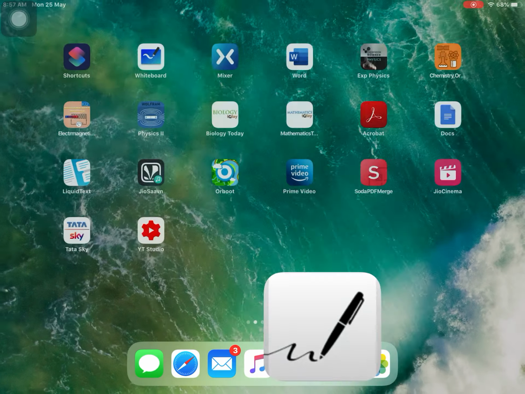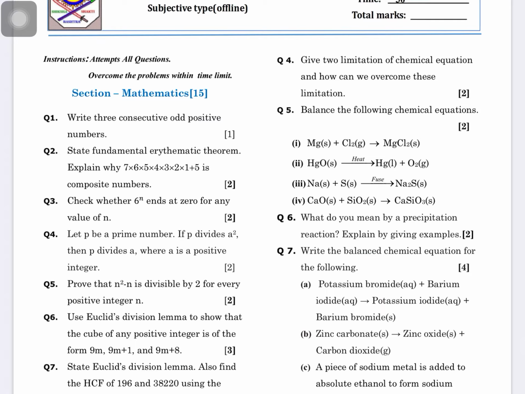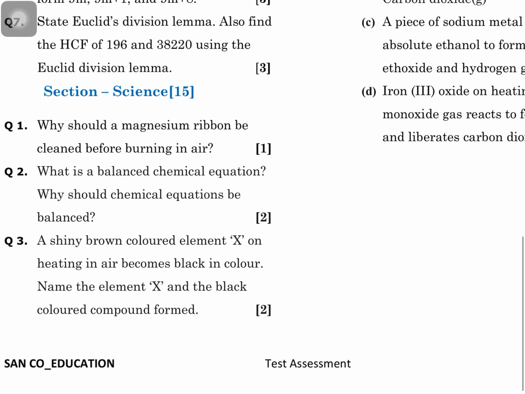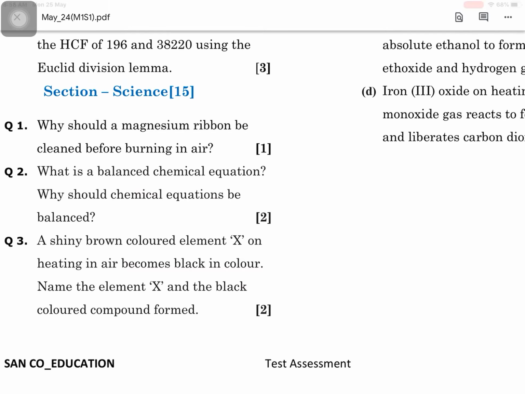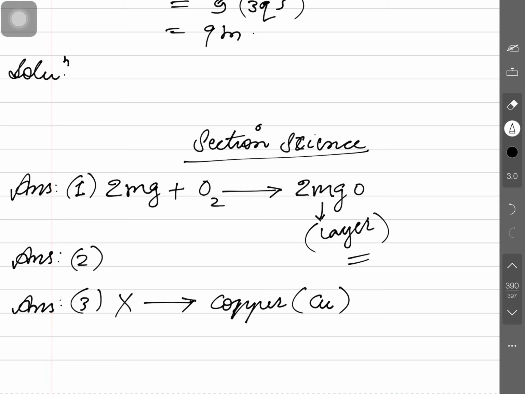And what is the further question? On heating, it becomes black in color. Name the substance X and the black colored compound. Simply write the chemical reaction here. Copper, heating. Yes, I just told you, heating means any substance or metal when heated is simply combining with oxygen. Cu and O, CuO.